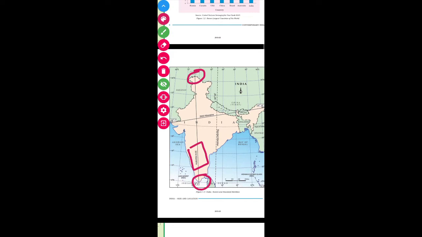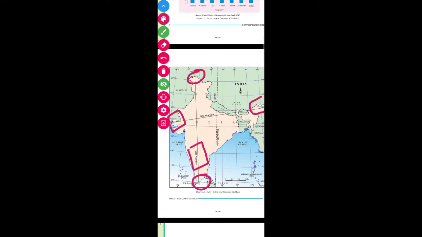Whereas in the east-west, we will find that Porbandar in Gujarat is the utmost stretch in the west, which extends to 97 degree 25 minutes east in Silchar in Assam. So the east-west is from Porbandar in Gujarat to Silchar, and north-south is Jammu and Kashmir to Kanyakumari.